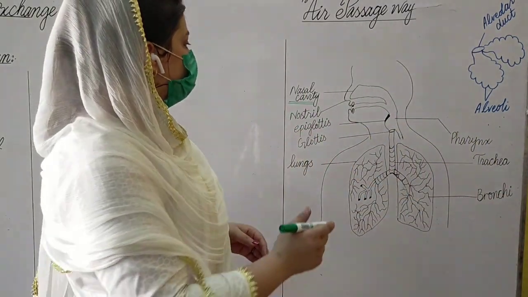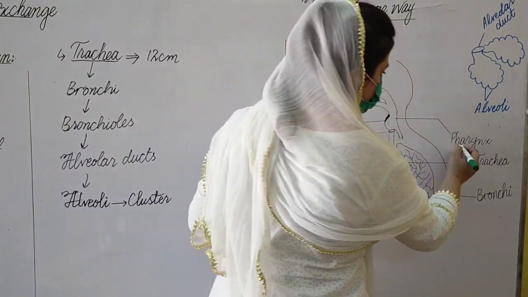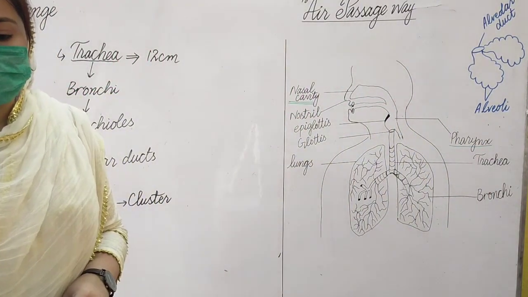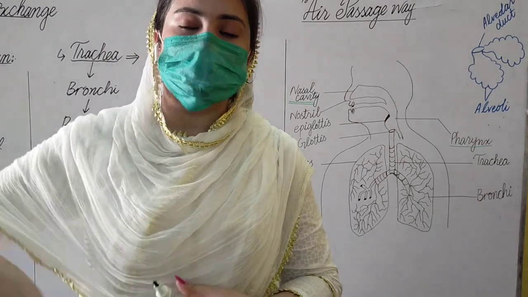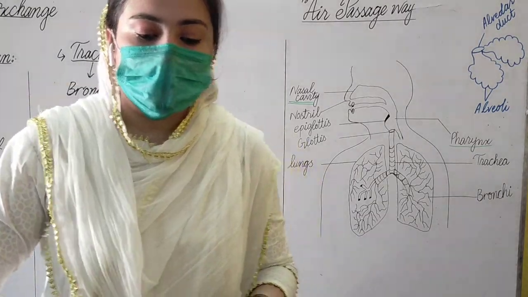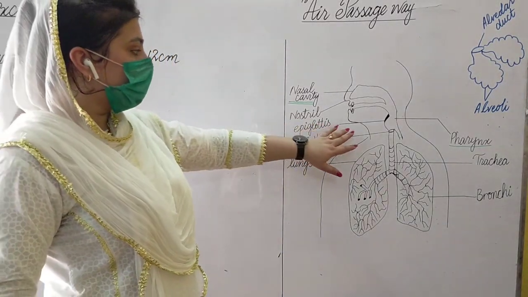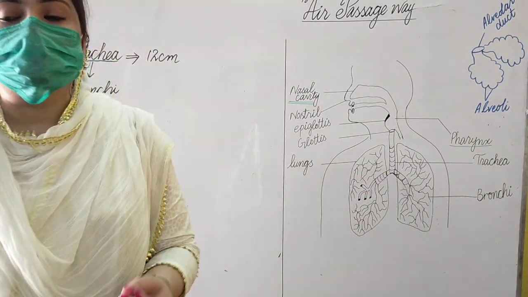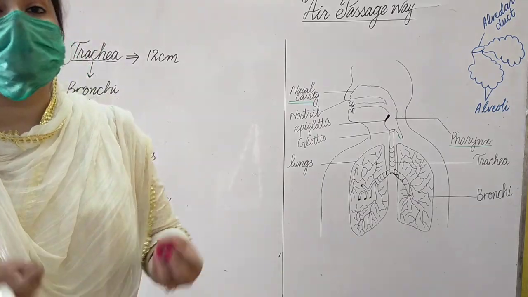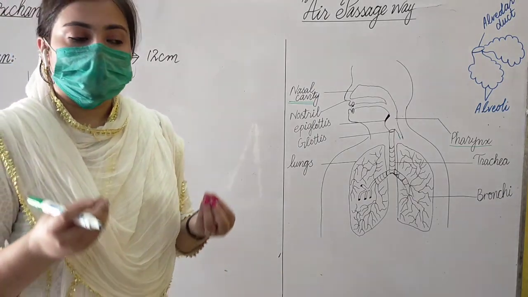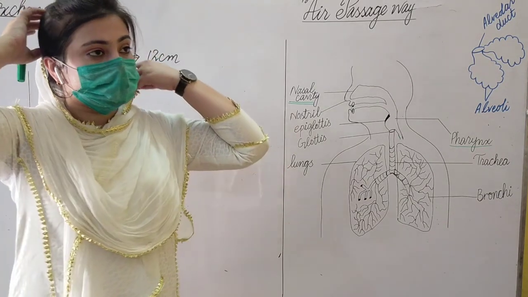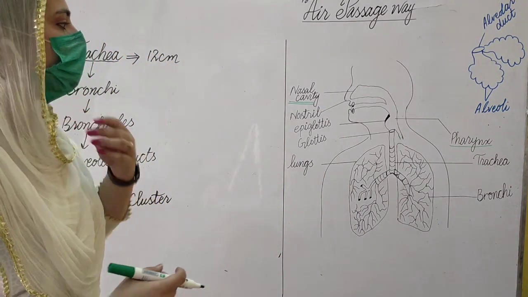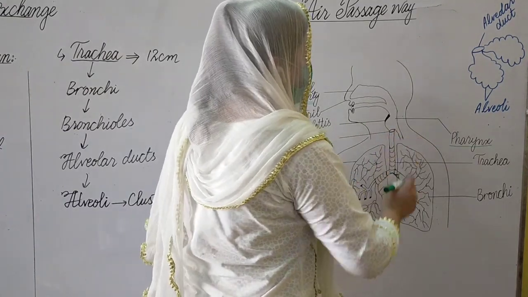And the next one is the pharynx. The pharynx is a pathway that serves for the movement of food as well as air.